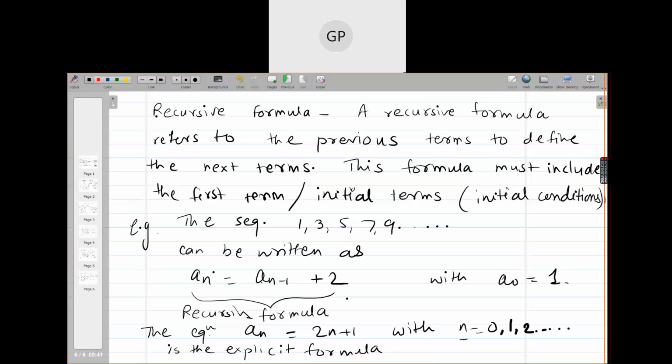Basically, n should start from 1 actually, but sometimes we consider a naught. So here we have to use n is equal to 0.